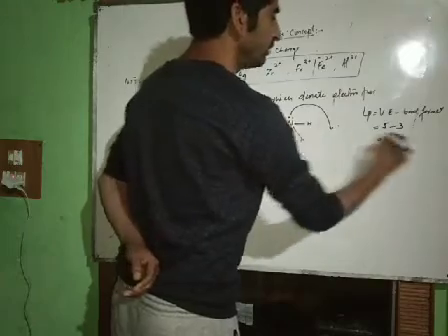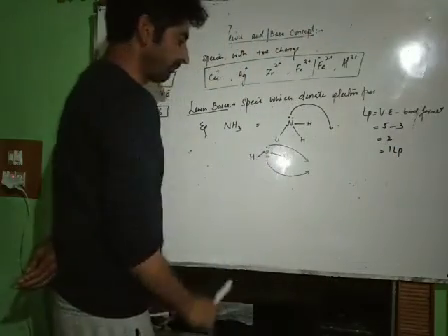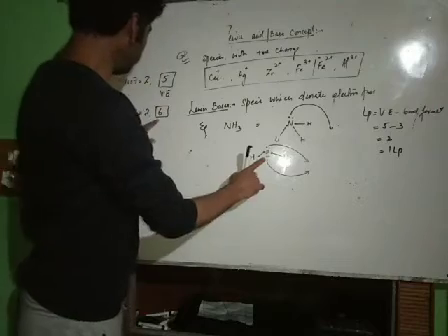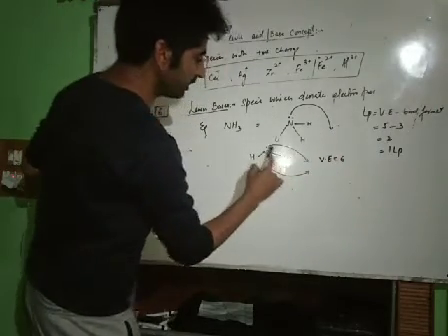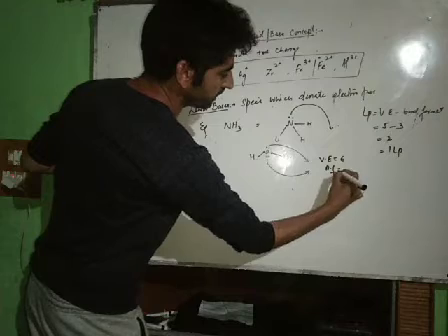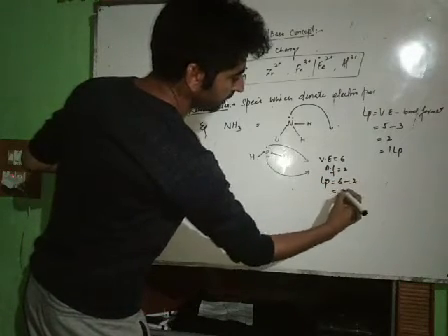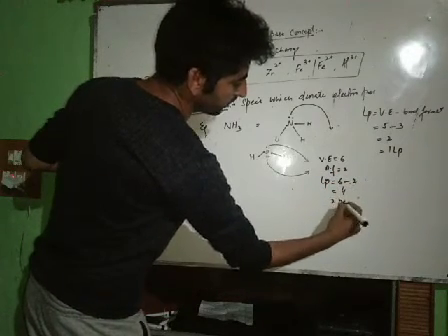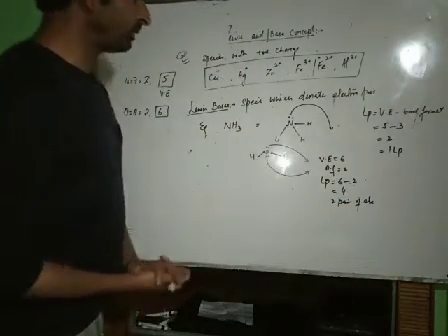This is one lone pair, or 2 electrons. Now in the case of water, how many valence electrons? 6. Bonds formed is equal to 2. Therefore, how many lone pairs? 6 minus 2 is 4, that is 2 pairs of electrons. This is how you can determine lone pairs.